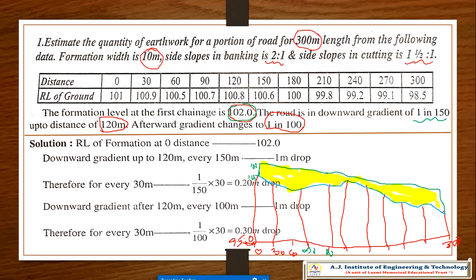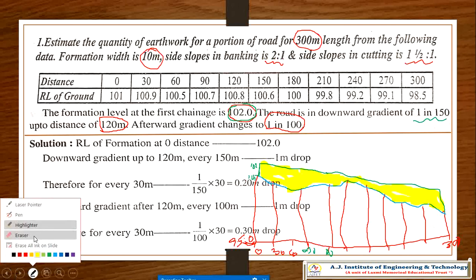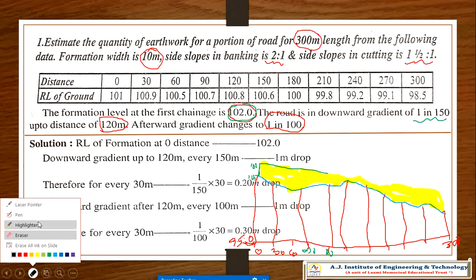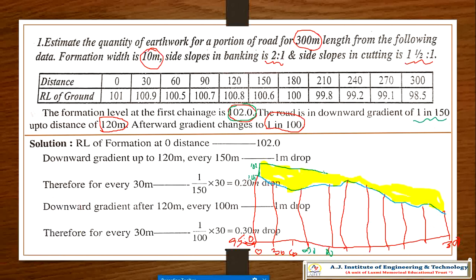This is the ground profile. The ground profile is not straight. This is the road line, the formation line with the proper gradient.